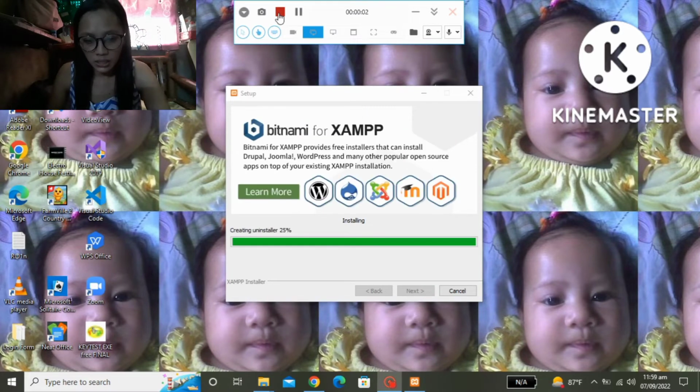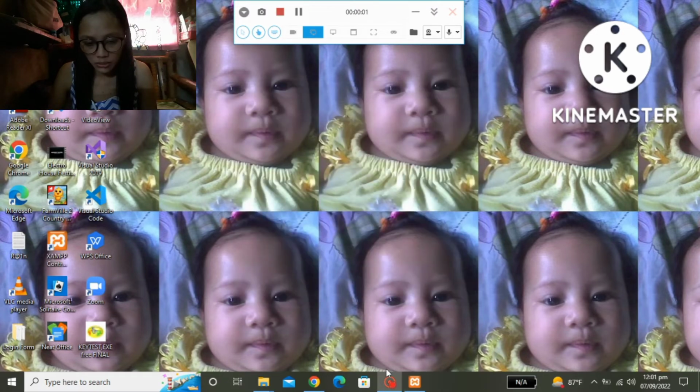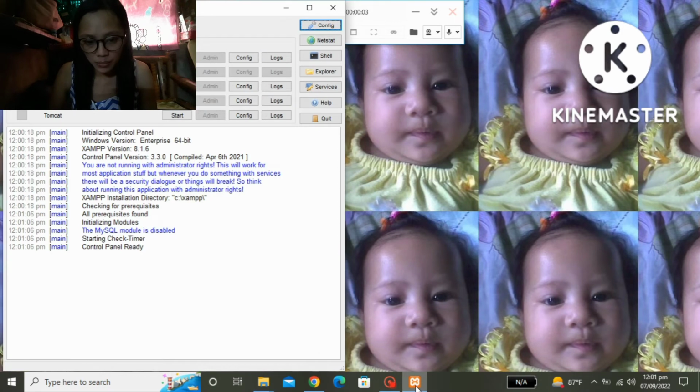Then wait until it is fully installed. Then click finish, and that's it. You have already installed the XAMPP application.